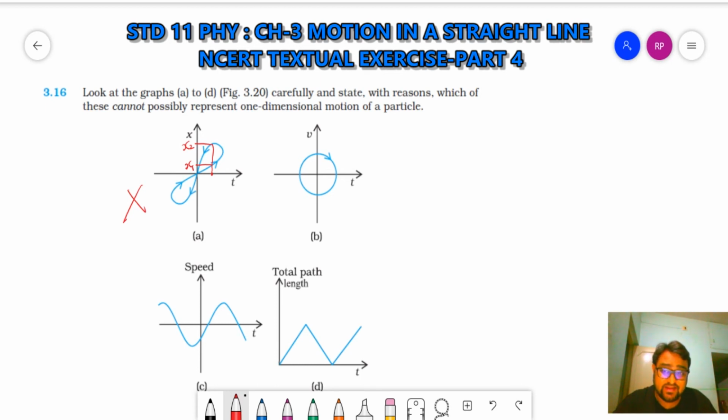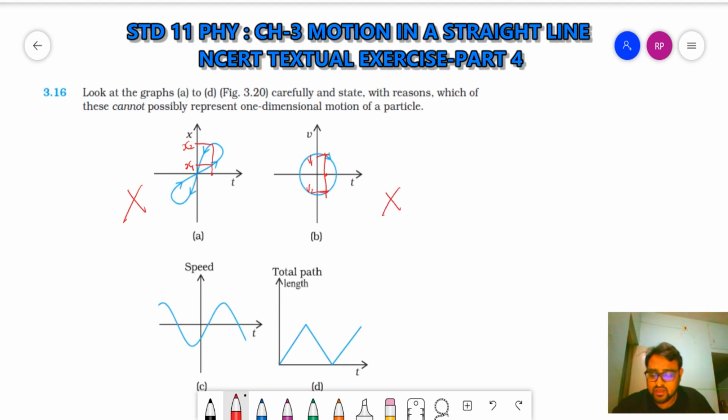Clear? The second graph is given of velocity versus time. Similarly in B also, an object or a particle cannot have two different velocities at the same time. Here also, if I take this point, then it has two different velocities. See here this v1 and here v2, right? An object cannot have two different velocities at the same time. At one time it can have only one velocity. So this also does not represent one dimensional motion.